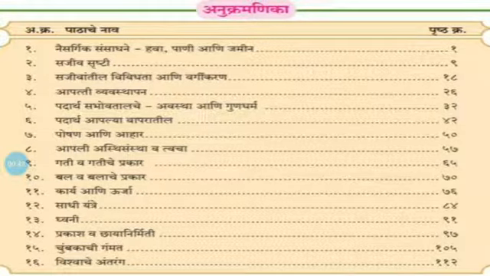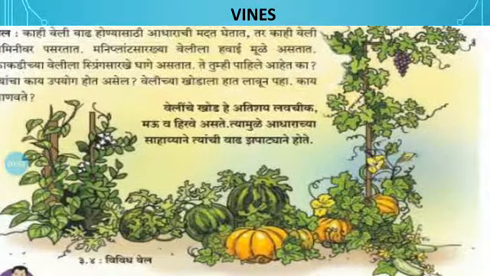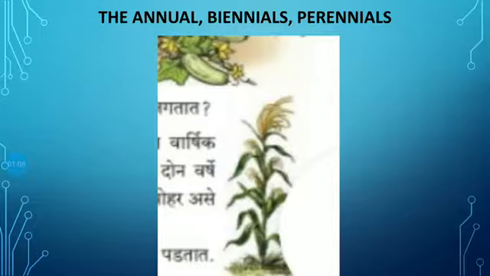In this chapter, up to the last lecture, we have seen the diversity in plants, structure of a plant, types of root, types of leaves, need of classification. Next, in the classification of trees or plants, there is tree, shrub, herb and vines. After that, annual, biennial and perennial plants. So friends, this we have seen in the last video.